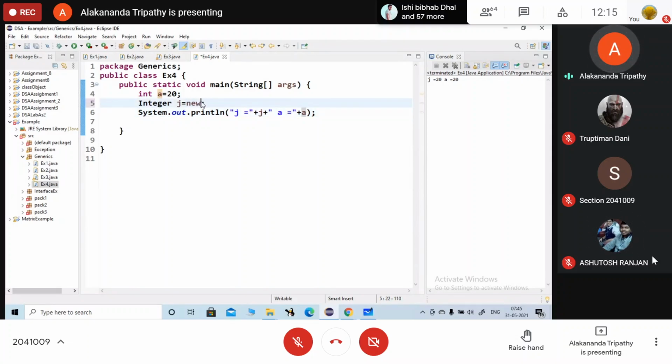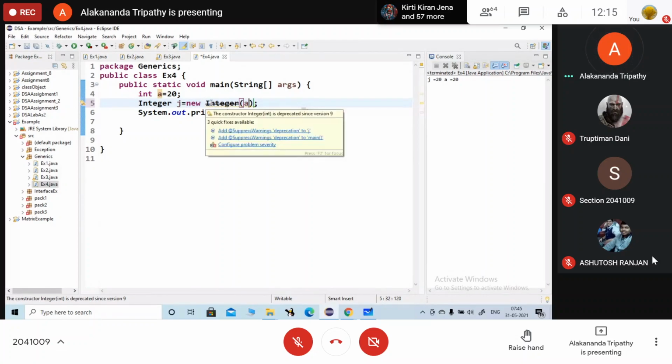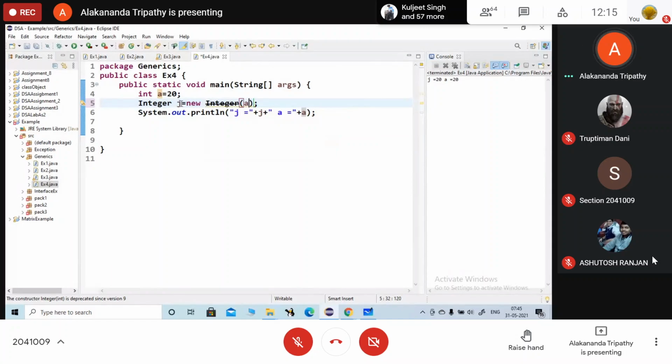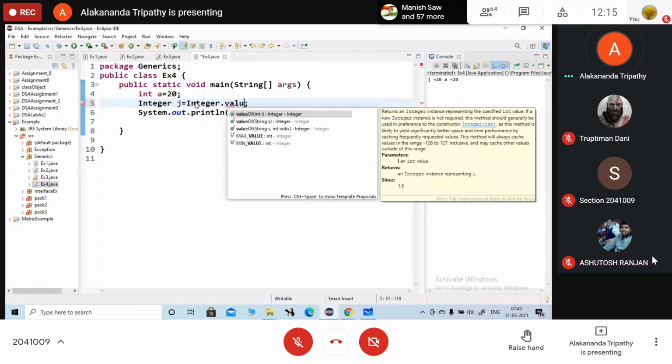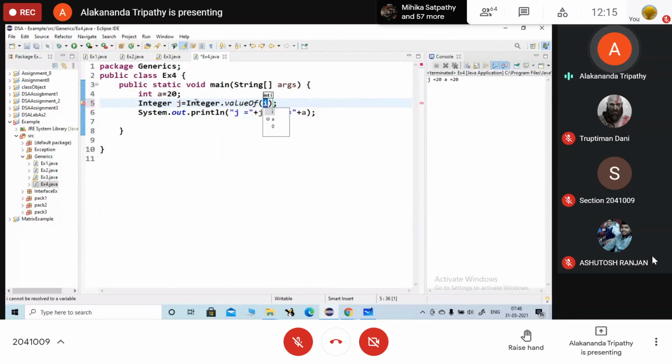I can write here in this way also, so you will get it better: Integer.valueOf(a), it is another method.